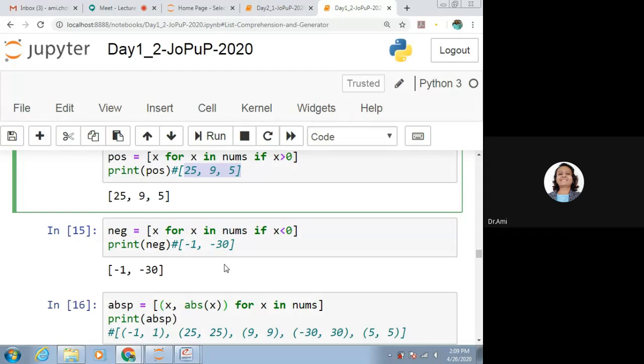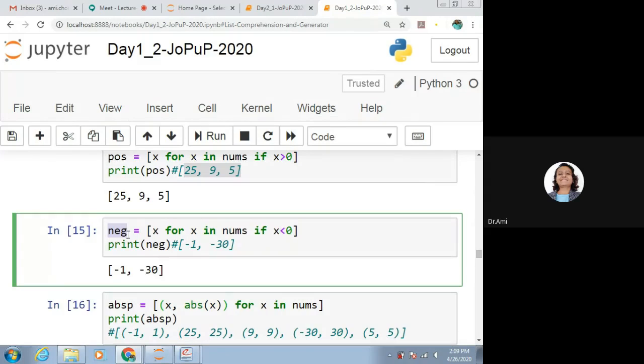If we want to get the negative numbers from the same list, what we can do? We will be doing it as negative is equal to, in the square brackets, we will be providing x for x in nums if x is less than 0.